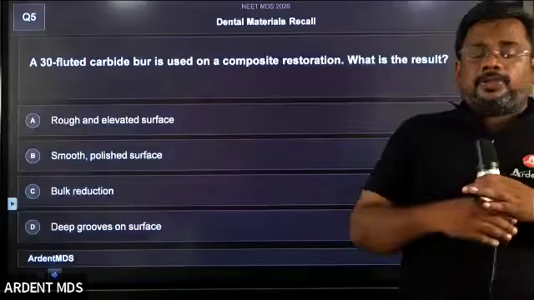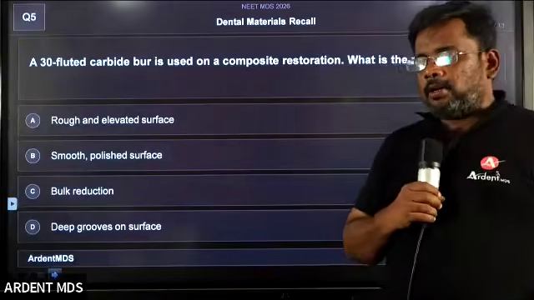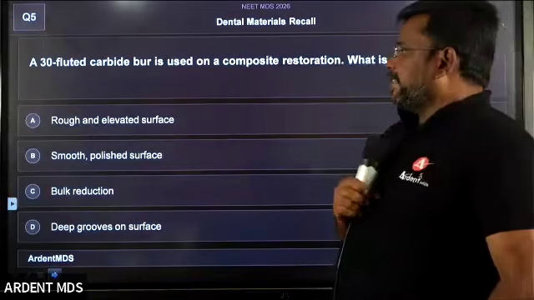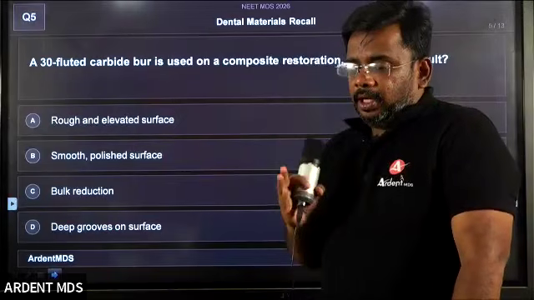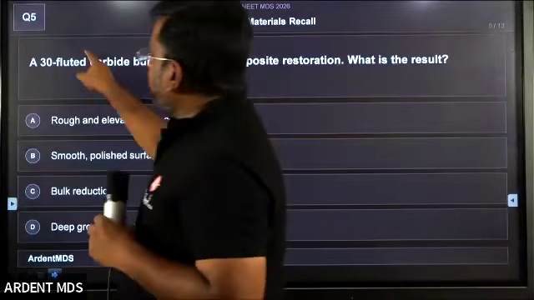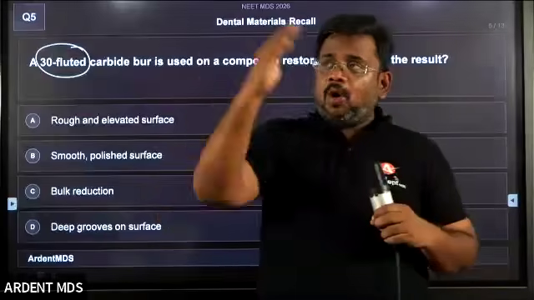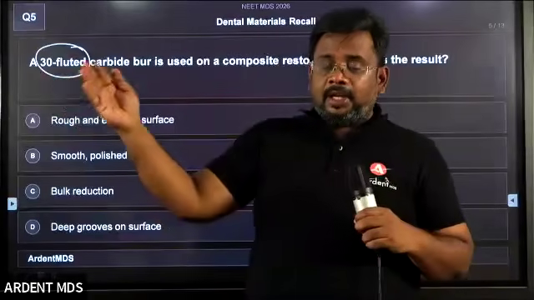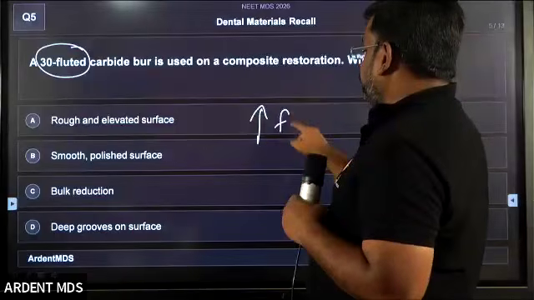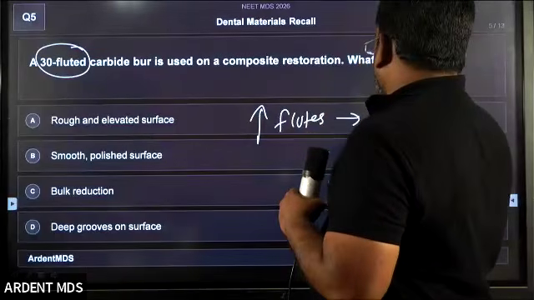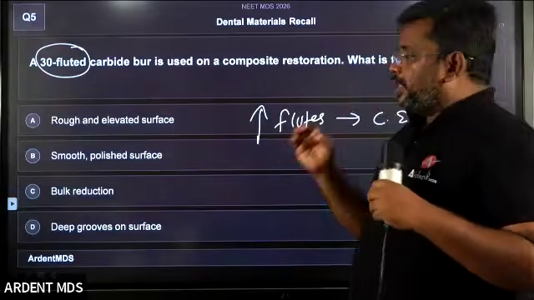Yes students, coming to the next question, number 5. If you go for a 30 fluted carbide bur for a composite restoration, what is the result? The key point is the number of flutes. Remember this concept: if more flutes are present, the cutting efficiency decreases. Students, clear?